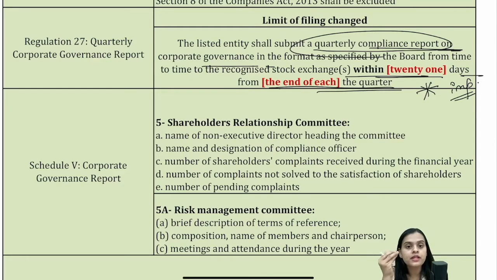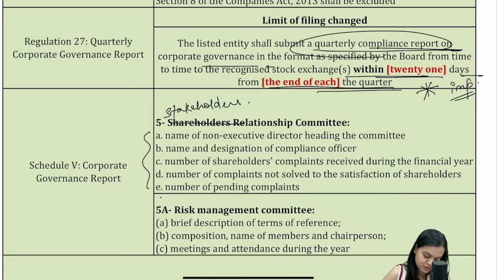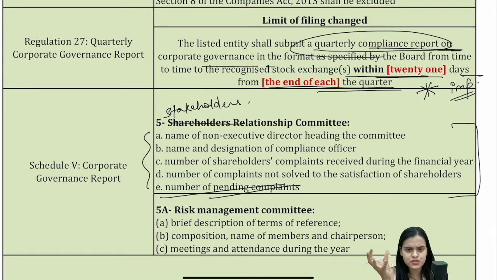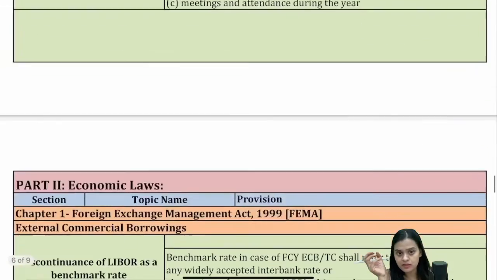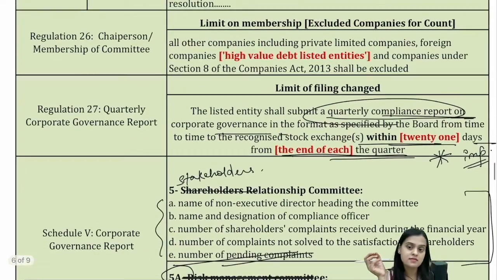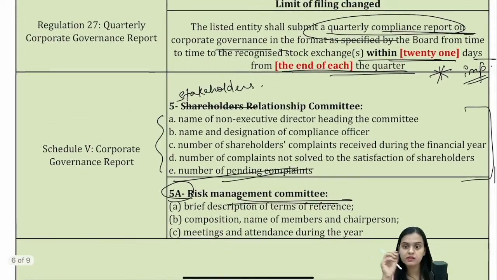And now in your corporate governance report, you also have this stakeholders relationship committee. So you have to write the details about this. This existed earlier also, slight change. And you also have to give details of your risk management committee that you have formulated, the brief description, composition, names of members and chairperson, and meetings and attendance during the year. So this also has to be stated. Fine. I hope this is clear.